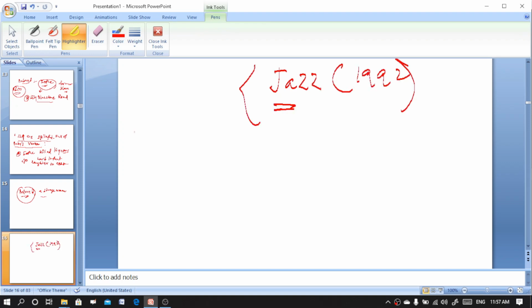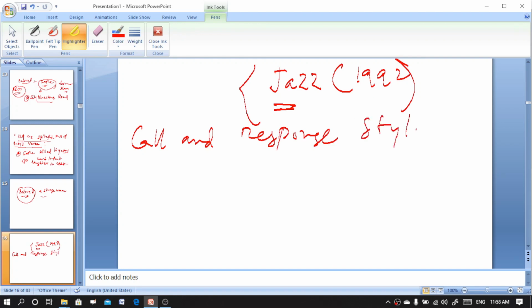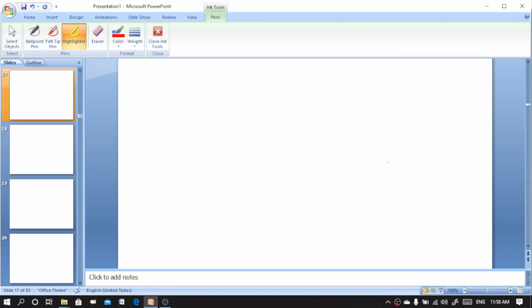Here Morrison uses call and response, a style of jazz music. Okay, call and response style of jazz music. Next, let's move to the next important work, that is Paradise.